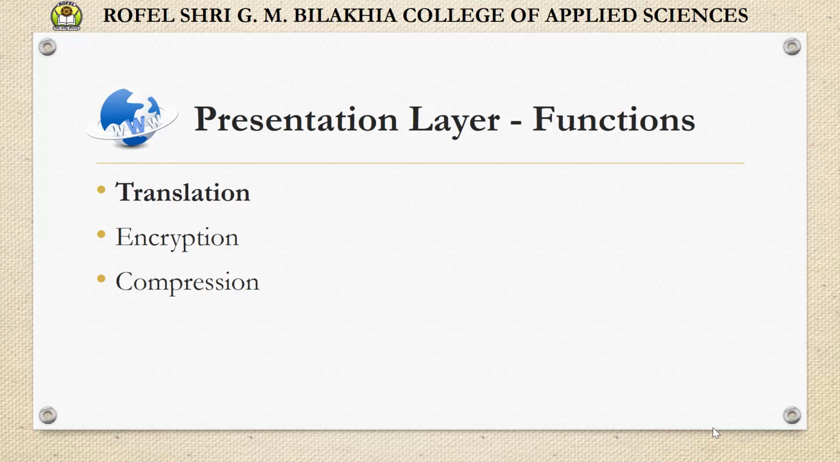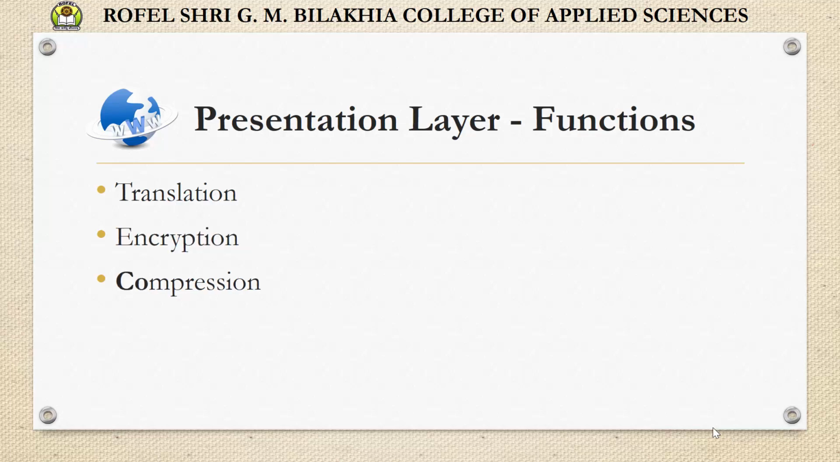The presentation layer at the sender changes the information from its sender dependent format into a common format, and the presentation layer at the receiving machine changes the common format into its receiver dependent format, right? So this is the meaning of translation. Next functionality is encryption. Encryption means that the sender transforms the original information to another form and sends the resulting message over the network, and decryption reverses the original process to transform the message back to its original form.